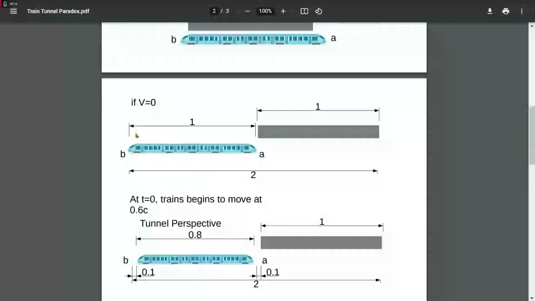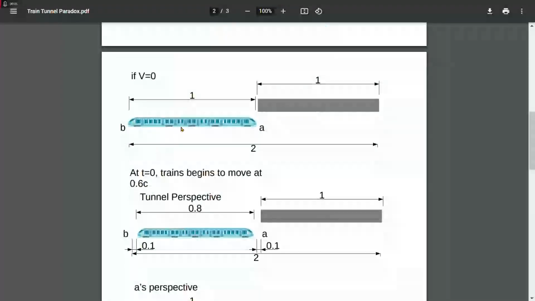So this is what B looks like at the V equals 0 mark. Now, let's look at some measurements. First of all, how far away is the tunnel? Well, the left side of that tunnel is a distance of 1 away from B. Okay? Not hard to understand. The right side of the tunnel is a distance of 2 away from B. Okay? Not hard to understand at all.